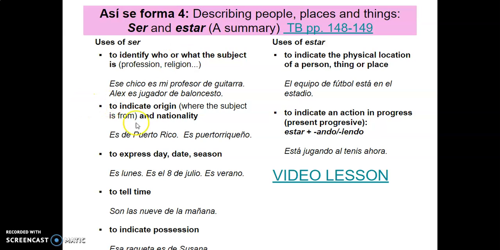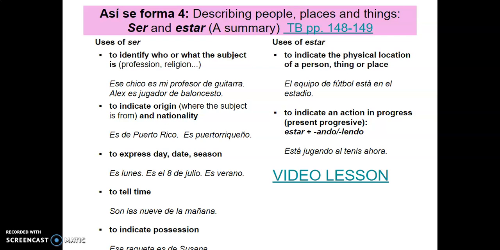We know that ser is used for origin, where someone is from, what their nationality is, whereas estar is used for a location of something. Think about that. That can change location. It could be here now. It could be there another time. Of course, you build a building, it's probably not going to move and change, right? So I try to steer clear of the temporary versus permanent, but it's kind of a way to think about it in some terms, okay?